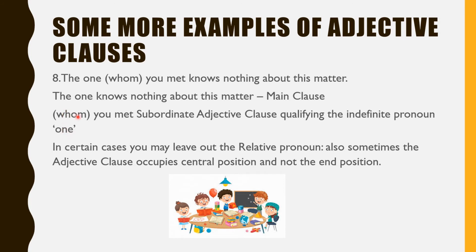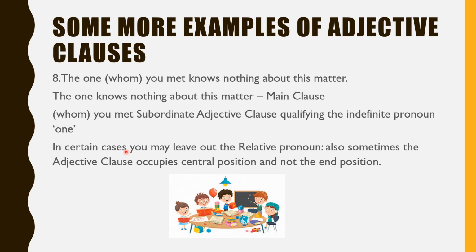Now, in certain cases, you can leave out the relative pronoun. You only have to mention it. At times in adjective clauses, the relative pronoun is not there. You have to mention it. Like in this case, the sentence could be the one you met knows nothing about this matter. So you have to mention that relative pronoun and write it down as it is in this case.